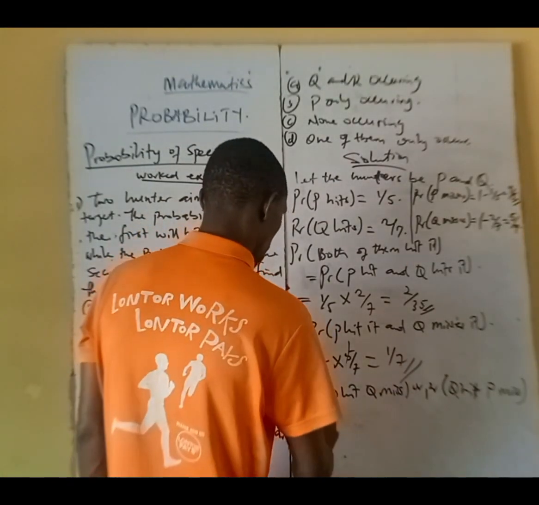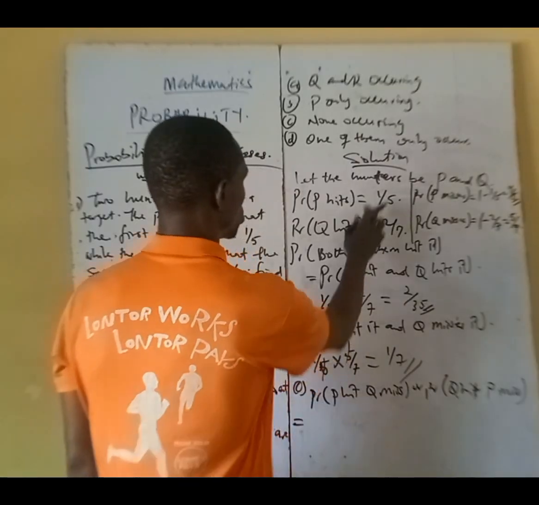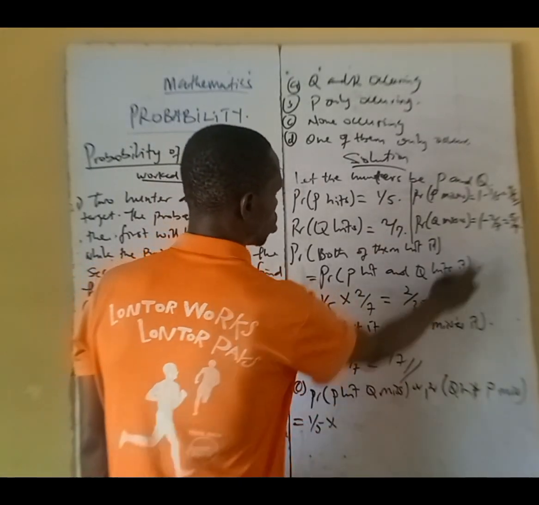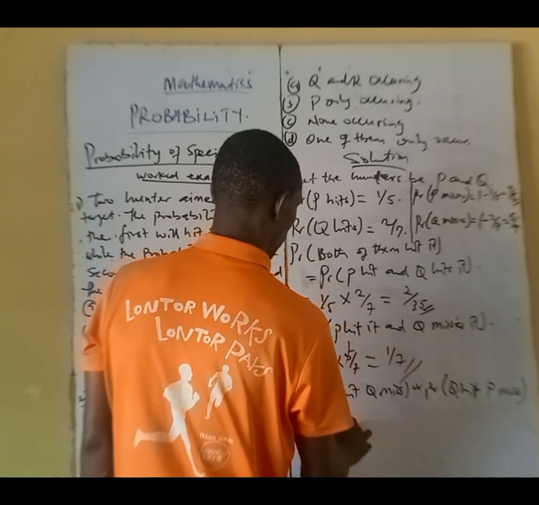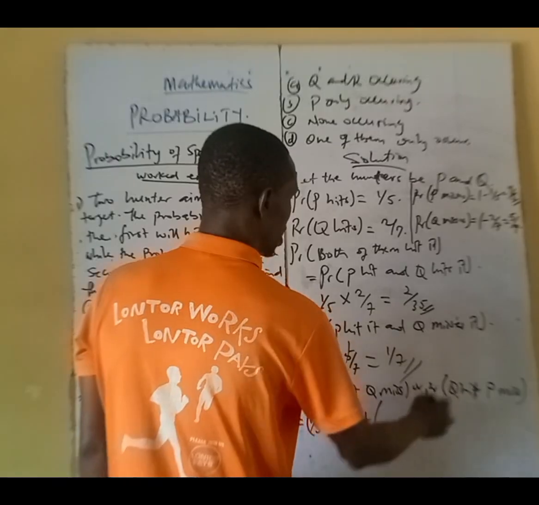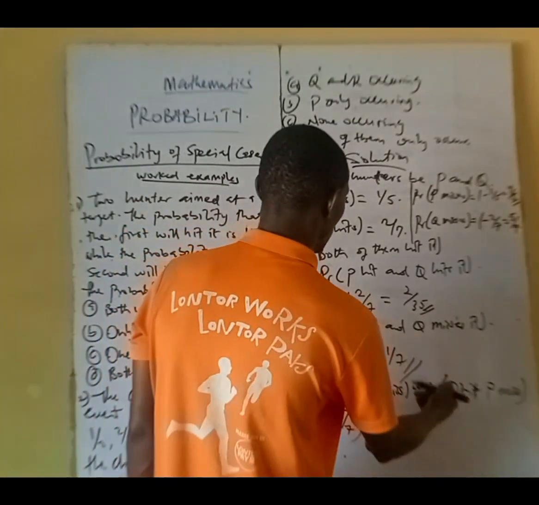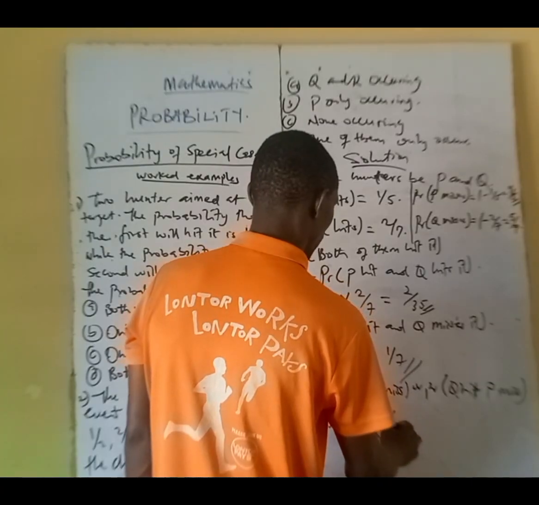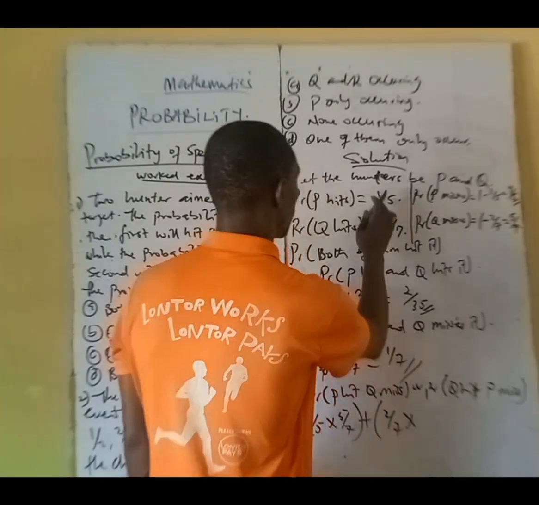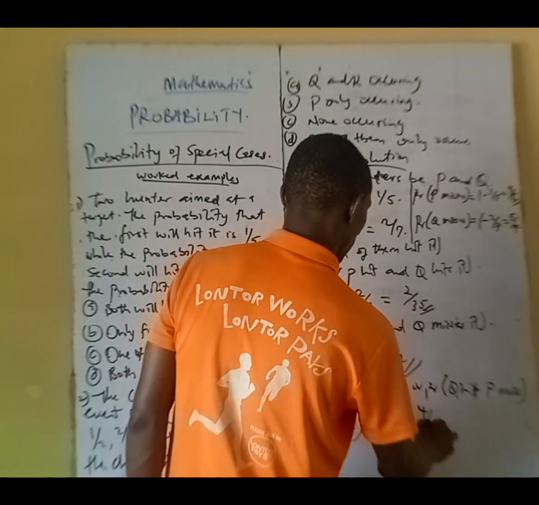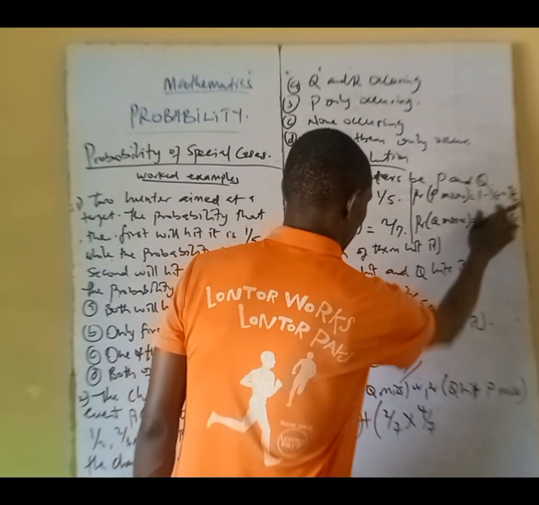So probability that P hit it is what? 1/5. Q misses it is what? 5/7, or, 'or' means plus. Probability that Q hit it is 2/7, or P misses it is 4/5.